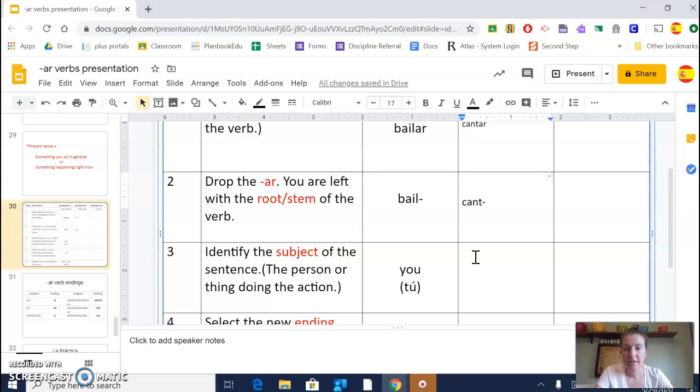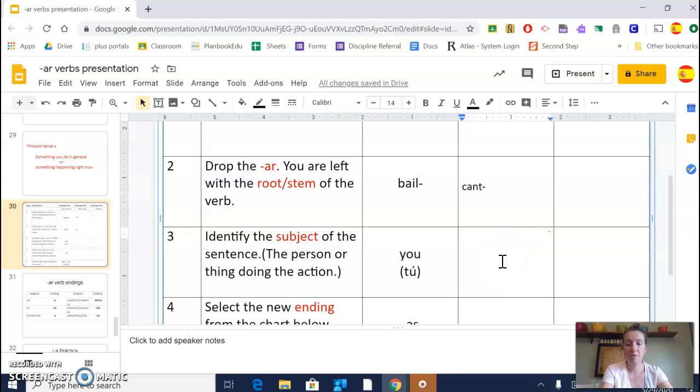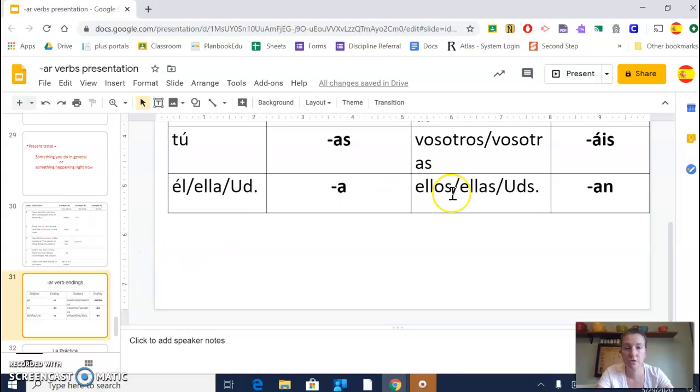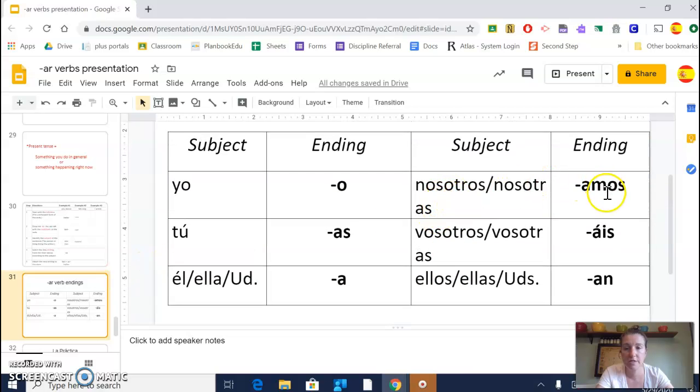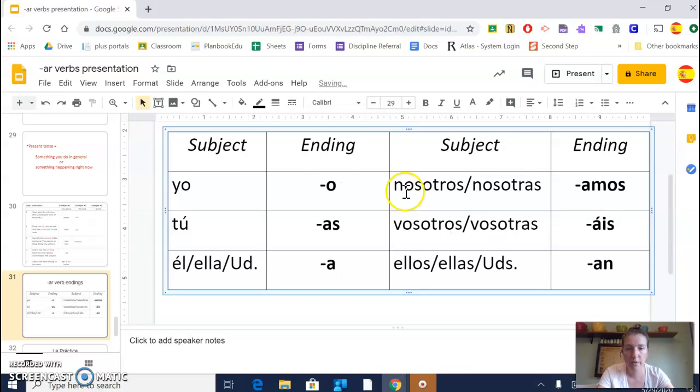Step 3, identify the subject. So again, remember your subject is right here. So it's we, and this again is from a prior lesson. So we is nosotros. Okay, step 4, select the new ending from the chart below, and you have to go to this page. Okay, nosotros, here it is, and our ending is amos. There we go. Our ending is amos.